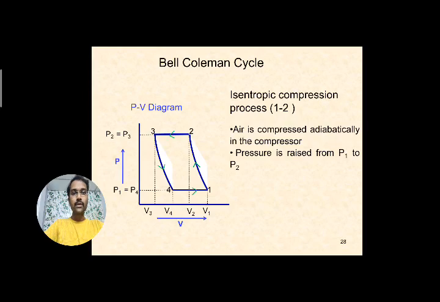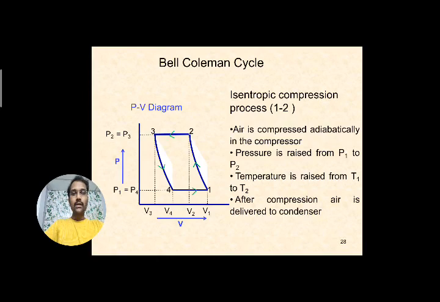The pressure increases from point 1 to point 2. Similarly, the volume decreases: whenever the air is compressed, the volume decreases, and the temperature also changes. Automatically, as the pressure increases, the temperature also rises from T1 to T2. So you have to remember all these three points: pressure is raised during process 1 to 2, isentropic compression; due to compression the volume decreases from V1 to V2; and with the increase in pressure, the temperature rises from T1 to T2.